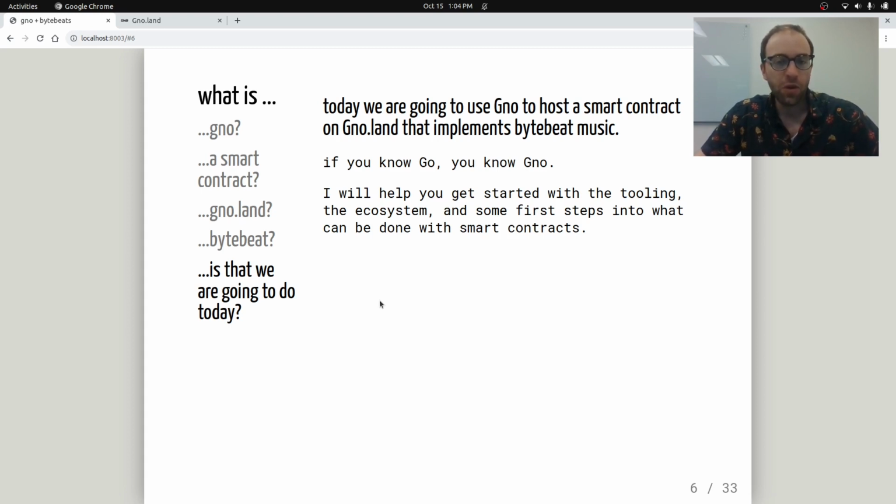And if you know Go, you pretty much already know Gno. So I'm not going to go over things about Go today. I'm just going to help you get started with the tooling, the ecosystem, and take some first steps into creating a realm or a smart contract to work on Gno.land.